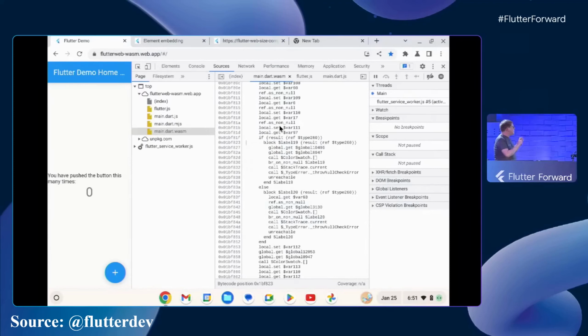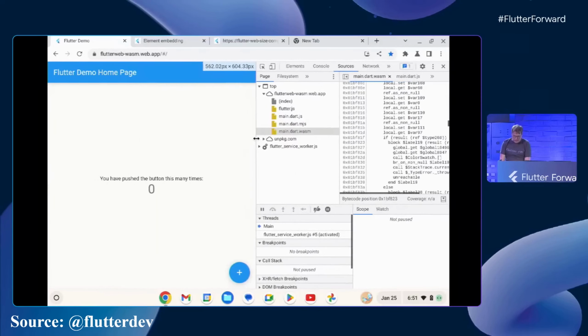WebAssembly has been around for a little while, but the bit that is new is WebAssembly GC, which is a new in-development standard for garbage-collected languages. And Flutter is one of the very first garbage-collected languages to support this extension to the WebAssembly standard when it comes out. So now we get all the benefits of WebAssembly from a loading perspective in terms of performance, and we also get the ability to interoperate with other languages that are compiled to WebAssembly. So that's coming soon, support for compiling to WebAssembly from Flutter in the web.